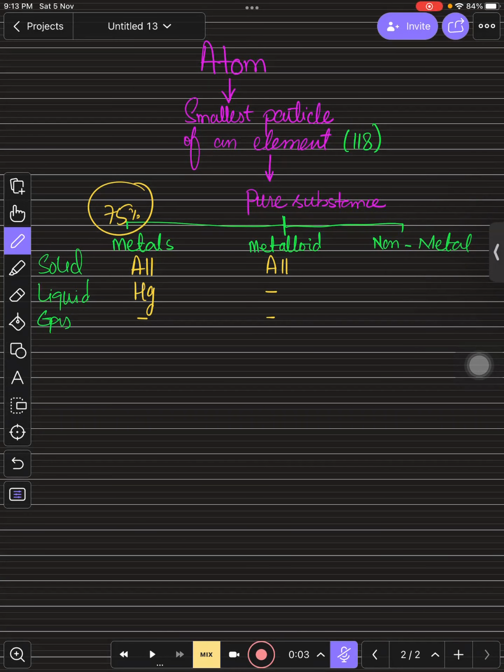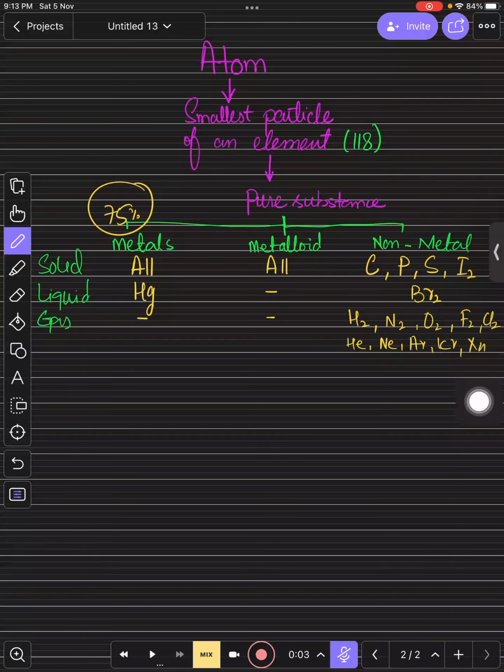And if you talk about non-metals, we have 4 solid non-metals: carbon, phosphorus, sulfur, and iodine. These 4 non-metals are solid, and the only liquid non-metal is bromine at room temperature and pressure, and the rest of all are gases. The rest of the non-metals, hydrogen, nitrogen, oxygen, fluorine, chlorine, right? These are gases, as are helium, neon, argon, krypton, xenon, radon, right? So they all are gases. Is that clear, kids?